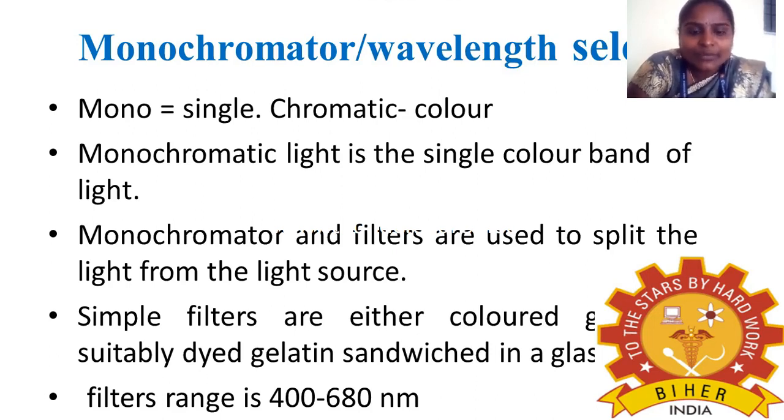Simple filters are either colored glass or suitably dyed gelatin sandwiched in glass. The filter range is 400 to 680 nanometers. So mono means single, chromo means color, which you have to remember. It gives the single color band of light.